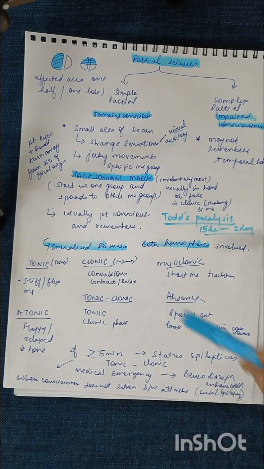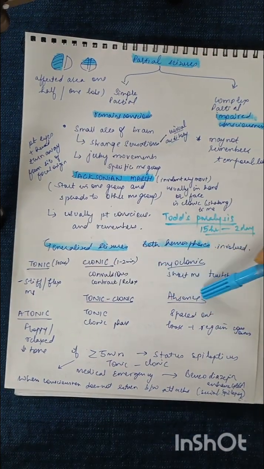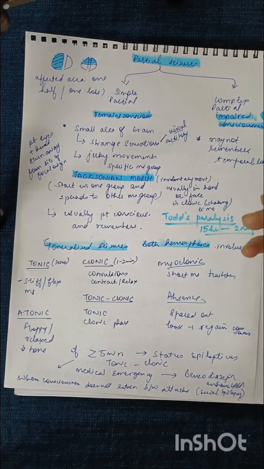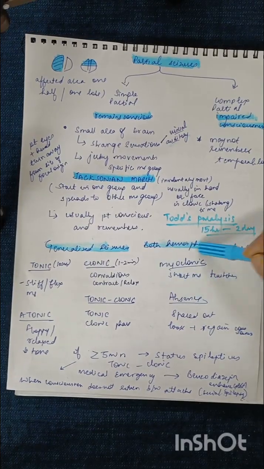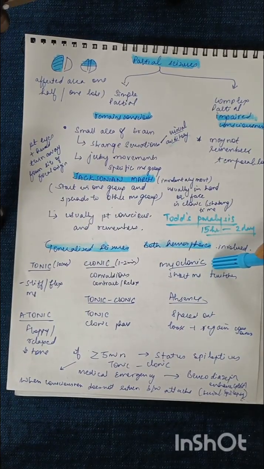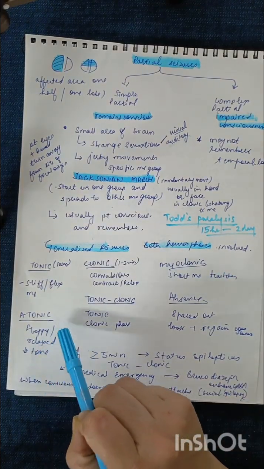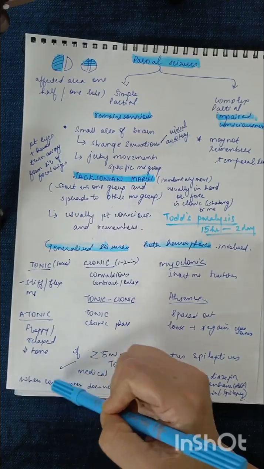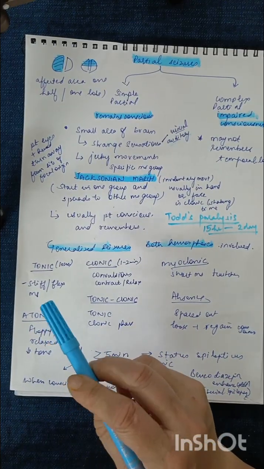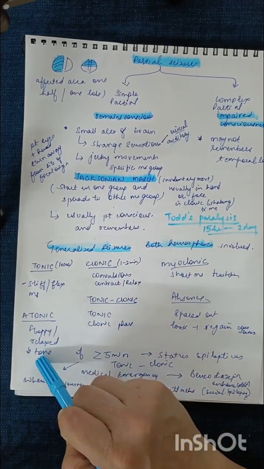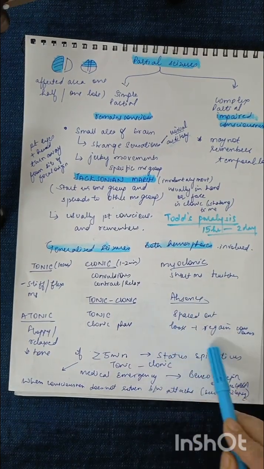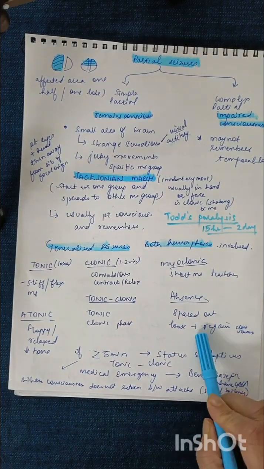There are other types of seizures, called myoclonic seizures, which happen in the short muscles such as the muscles of the eyelids or the hand. Twitches of the short muscles are called myoclonic seizures, which happen in infants and children. Atonic seizures are those in which the tone is reduced, a floppy tone. This is also found mostly in children. And then there are absence seizures, which also happen in childhood.